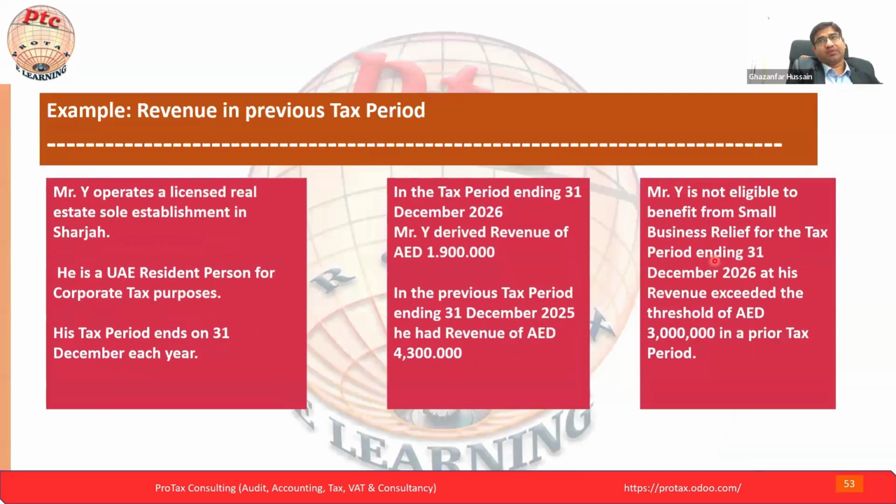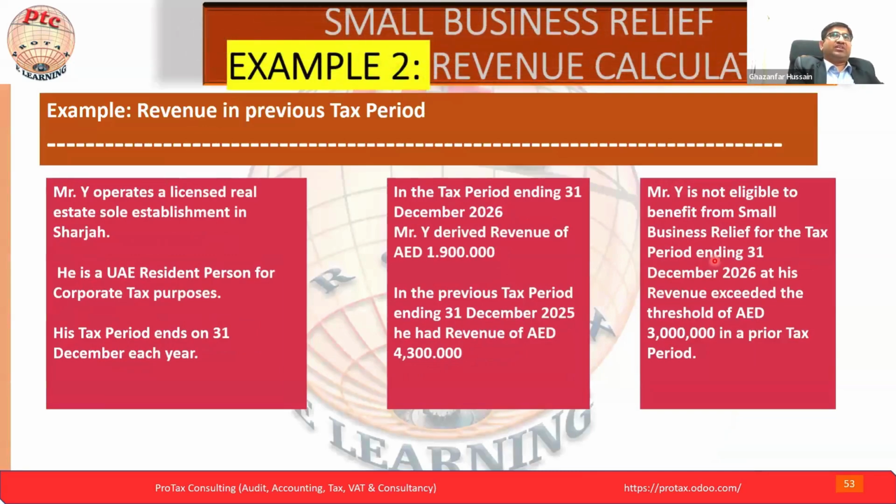Let's move to the next. Now the second example, the revenue in a previous tax period. One of the participants asked this question, so let's see this. Mr. Y operates a licensed real estate sole establishment in Sharjah. He is a UAE resident person for corporate tax. His tax period ends on 31st December each year. But here he mentioned the sole establishment. In the tax period ending 31st December 2026, Mr. Y derived revenue of 1.8 million.